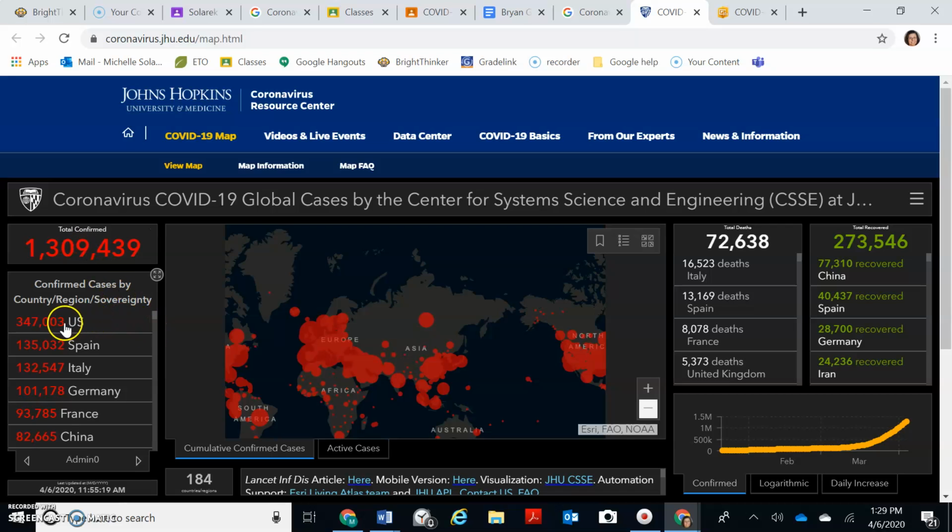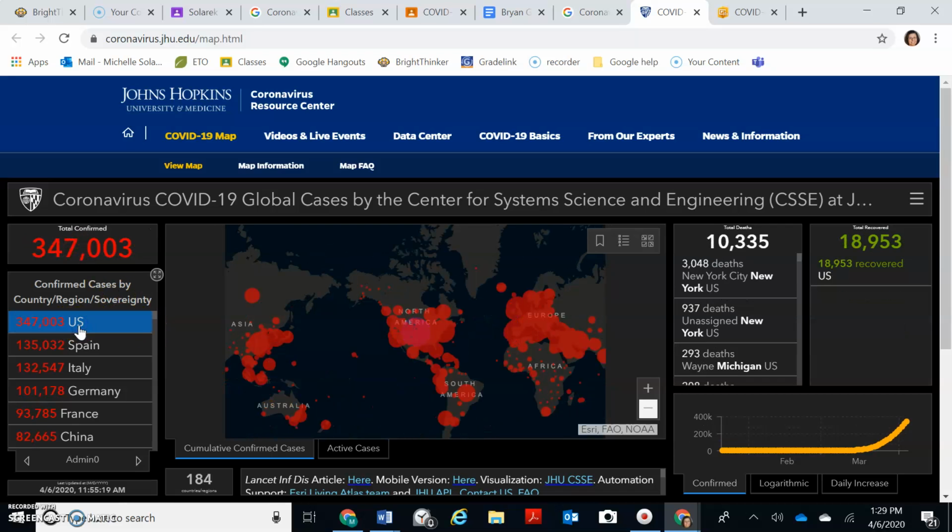Now, I'm going to look at this. In the United States, 10,000 have died in the U.S., 18,000 have recovered. The breakdown of recovery is not there. But we do know this. In the U.S., 3,408 of those deaths were from New York.